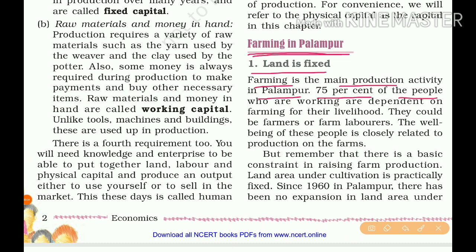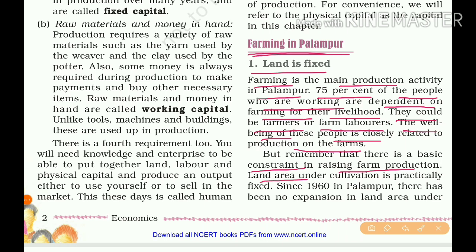75% of the people who are working are dependent on farming for their livelihood. So in Palampur village, of the total population, 75% of the people depend on farming. They could be farmers or farm laborers. The well-being of these people is closely related to production on the farms. But remember that there is a basic constraint, a basic restriction, in raising farm production because the land is fixed.